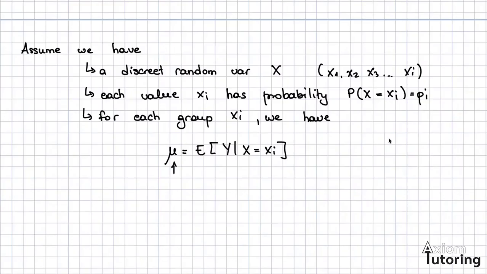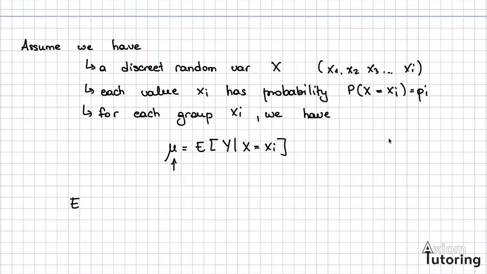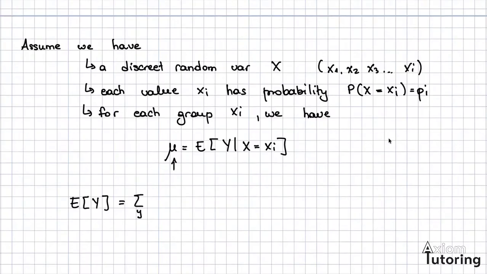Okay. To do the proof, we're going to start with the definition of the unconditional expectation of y. And for any one of you who's taken a stats course before, you'll know that this is the sum across all the y's of y, whatever the value of y is, times the probability that y is observed at exactly that value.